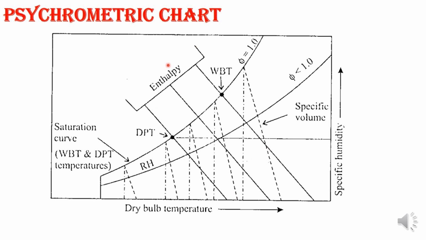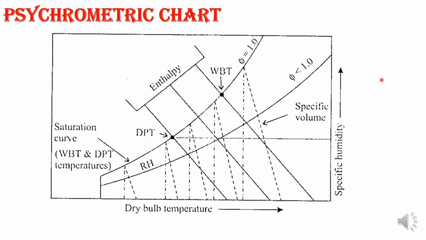Next, the DBT lines, the dry bulb temperature lines, are equally spaced straight lines. The specific humidity lines are horizontal lines. So this is about your psychrometric chart.